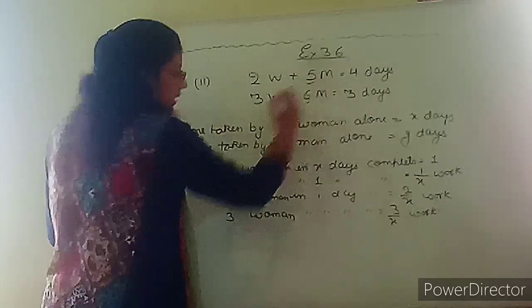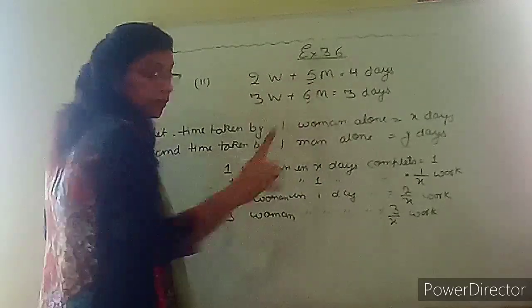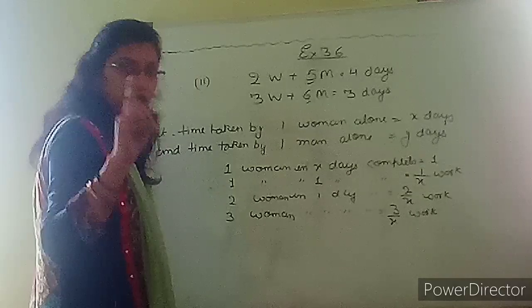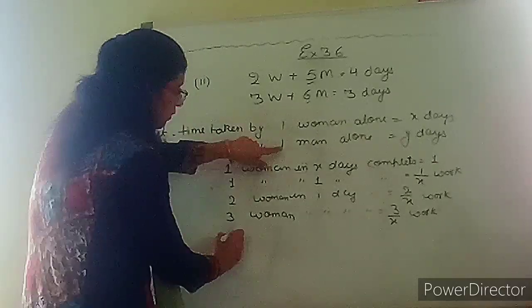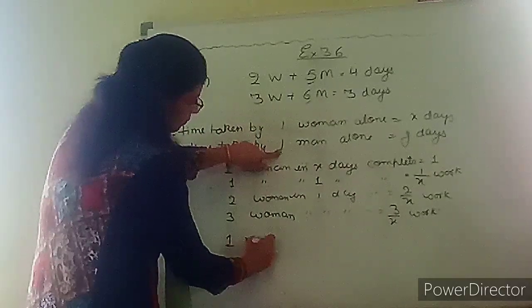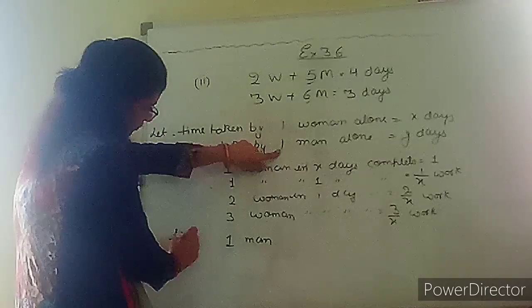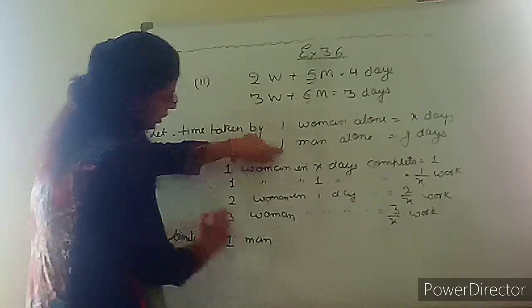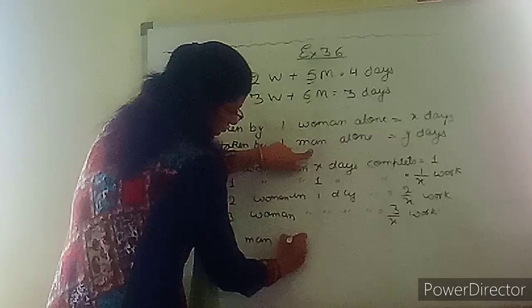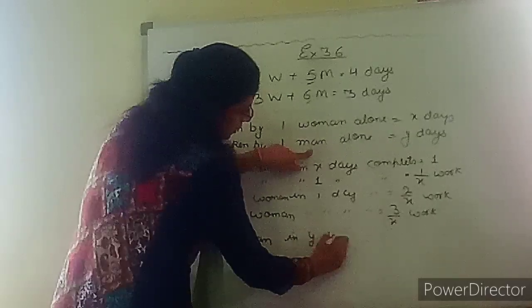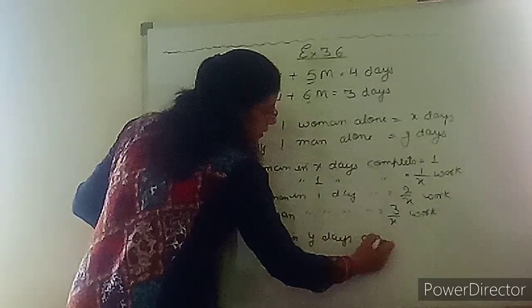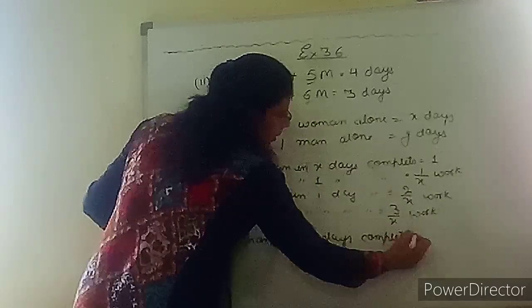Similarly, now we will find this for men. First, one man's one day work. We write: one man in y days completes how much work?